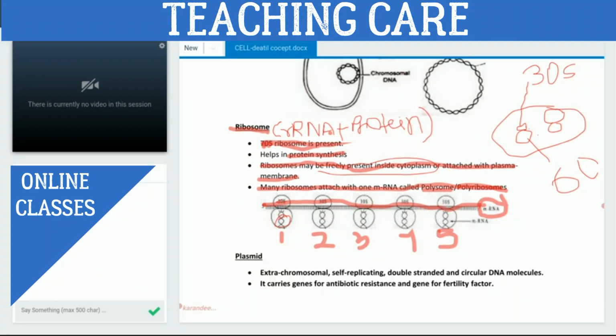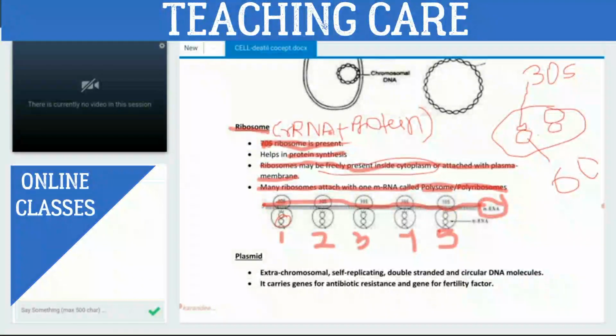Okay. And what is the function of ribosome? Helps in protein synthesis. Good. And whether ribosomes are freely present in cytoplasm? Yes, sir. And whether they are also attached with the plasma membrane? Yes, sir. Can be. Okay, fine. And what is the polysome or polyribosomes?